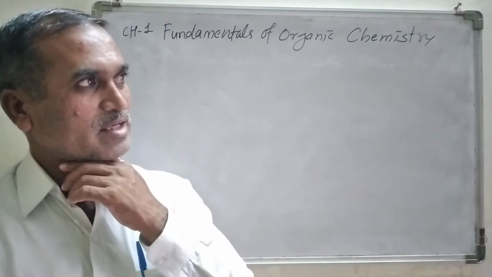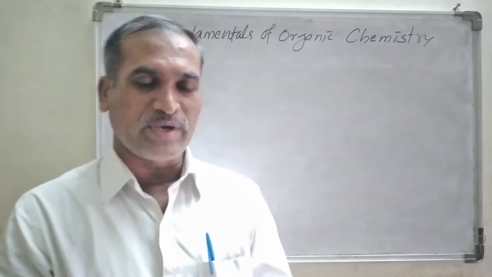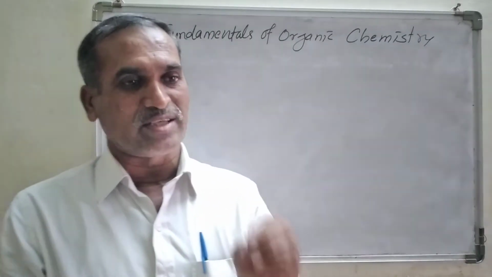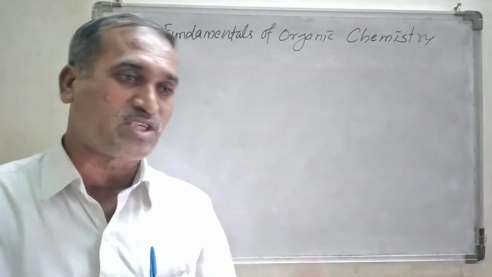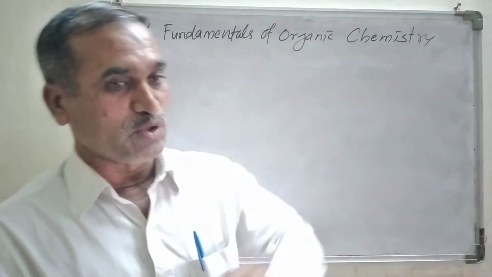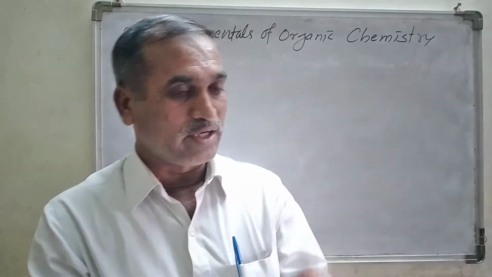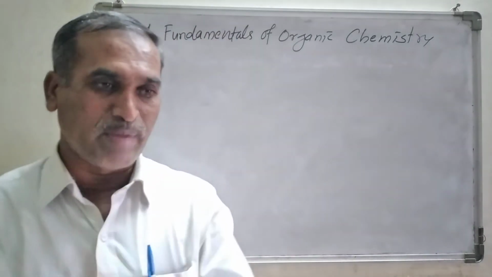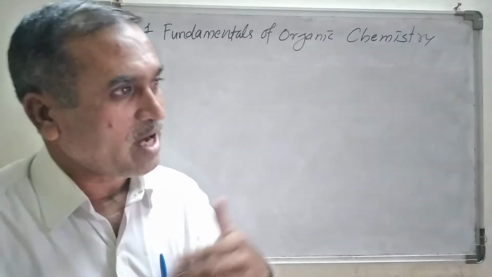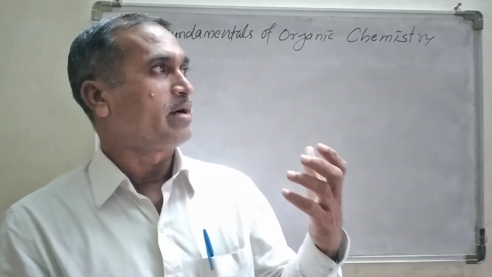And third one is the hyperconjugative effect, a modification of the resonance effect, but with a slight difference. It is operating via sigma bond, so that is known as the hyperconjugative effect.